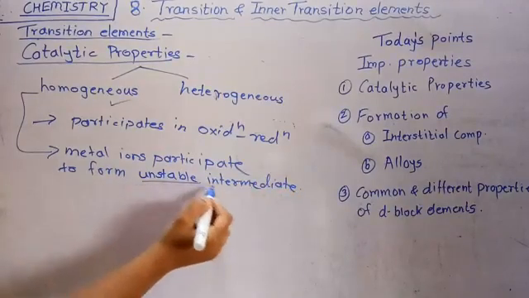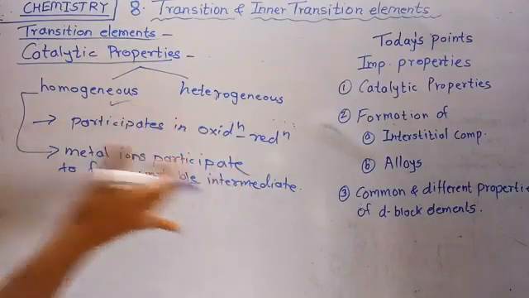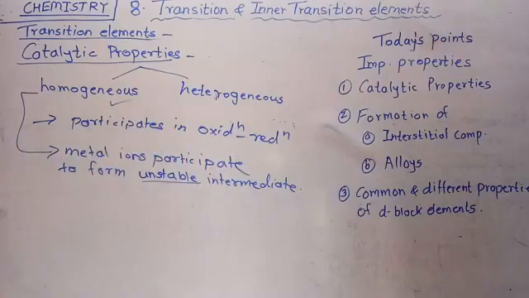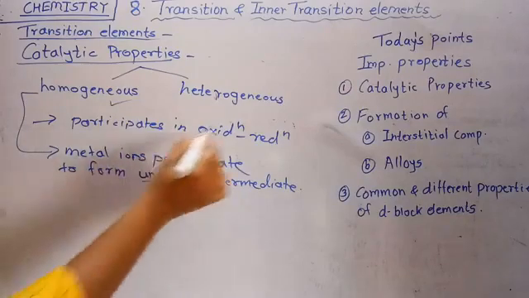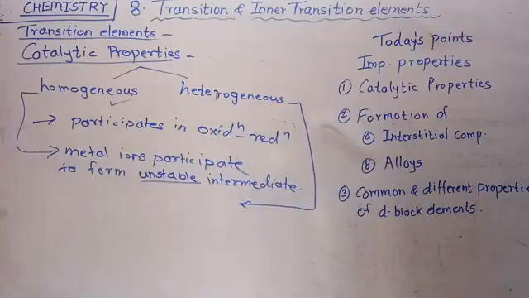After the formation of these unstable intermediates, on decomposition, the intermediate is converted into the product with the regeneration of the catalyst. And in the second catalysis reaction, that is heterogeneous, the metals of transition elements provide the surface for the reactants to react. They provide the surface on which the reactants react.